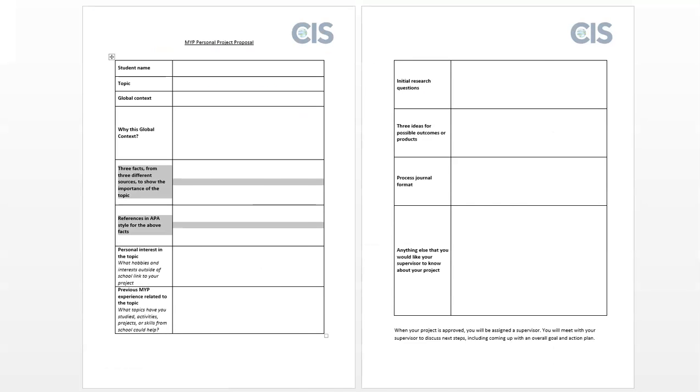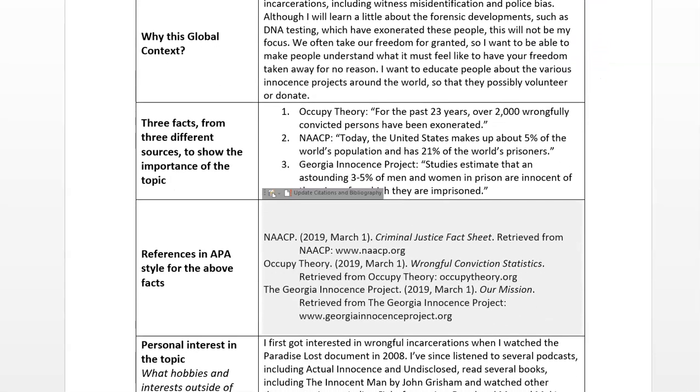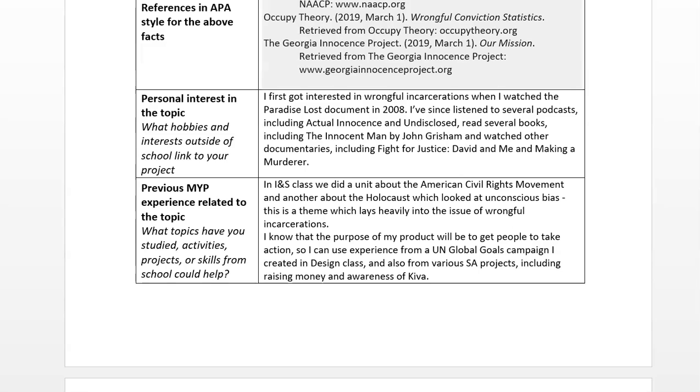this template. You'll remember in the previous videos we've been looking at Lenny's example form. He's studying the topic of wrongful incarceration in the USA in the global context, fairness and development. So far, we've looked at why Lenny has chosen his global context, we've looked at some facts that he's included, and also the references in APA style. In this video, we're going to look at the next two boxes, his personal interest in the topic, and also previous MYP experience related to the topic.